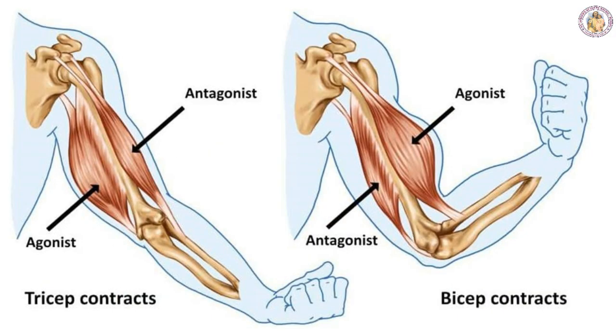Here we are going to see the biceps and triceps muscles. Muscles often work in a pair, against each other. They are called antagonistic pairs. The muscles in the upper arm, you can see the picture now, children. The muscles in the upper arm control bending and straightening the arm. The two muscles, biceps and triceps, are working against each other.